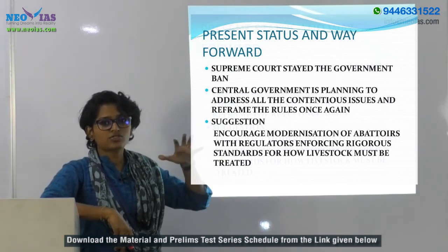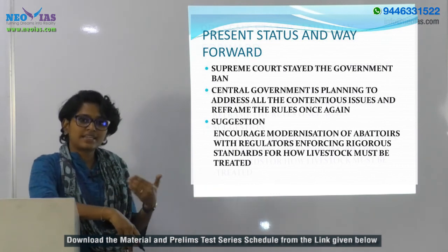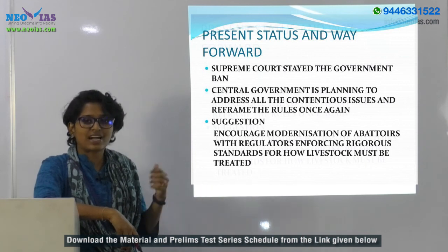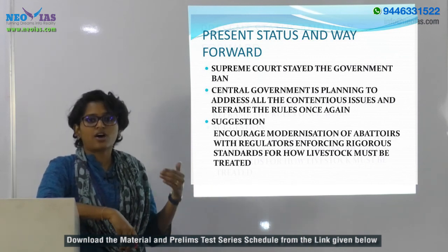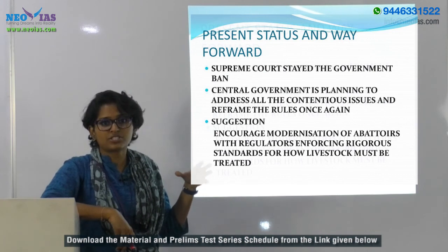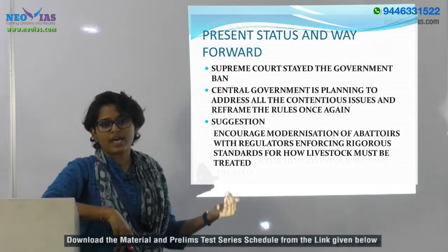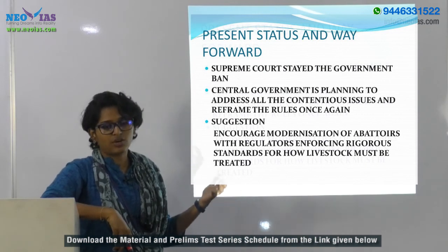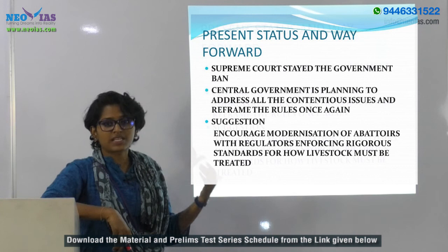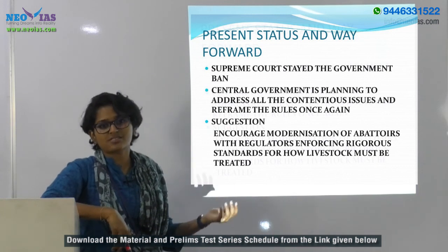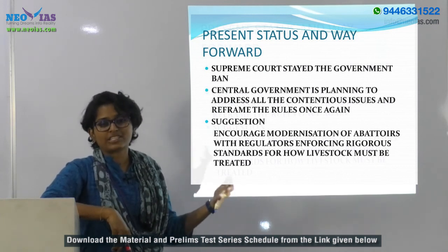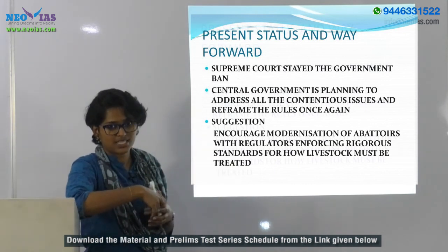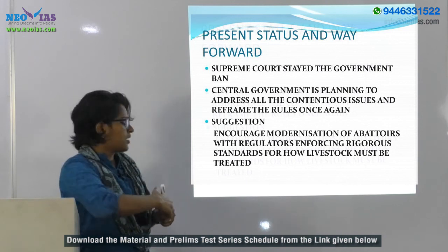So the central government's stand now is that they will get the suggestions, feedback and comments related to this rule, and they will consider those and come up with a new drafted rule, which will then be made available for public consultation. It's found that they are also holding meetings with different stakeholders like traders, animal rights activists, etc. So now we'll have to wait and see what is going to happen next related to this cattle trade.